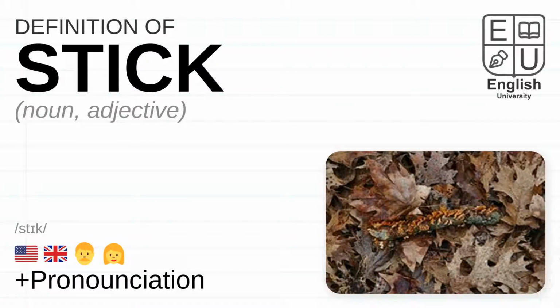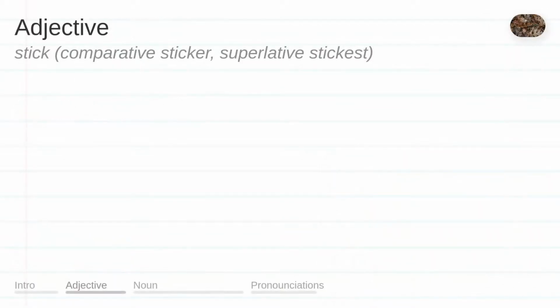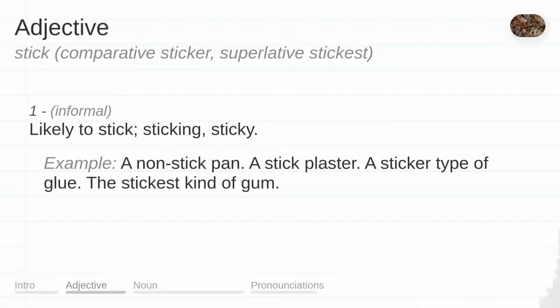Definition of the word stick. Adjective: likely to stick; sticking, sticky. Example: a non-stick pan, a stick plaster, a sticker type of glue, the stickiest kind of gum.